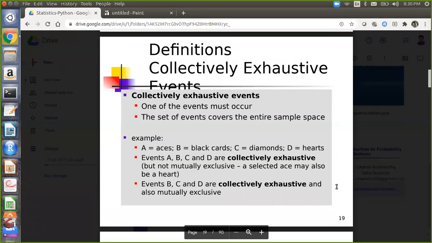A, B, C and D can occur simultaneously, so they are not mutually exclusive. If I withdraw a card, is it possible that this particular card is an ace, also a black card, also a diamond, and also a heart? No, that's not possible. So the definition you have to read. The definition says one of the events must occur. More than one can also occur, but at least one of the events must occur. Read the definition, map it to this point, and try to understand and tell me.